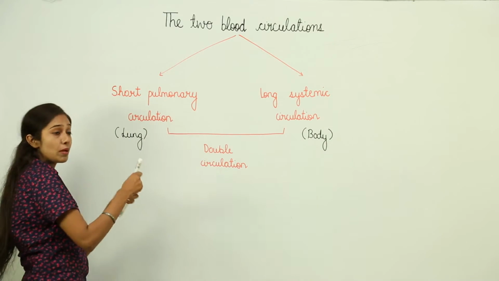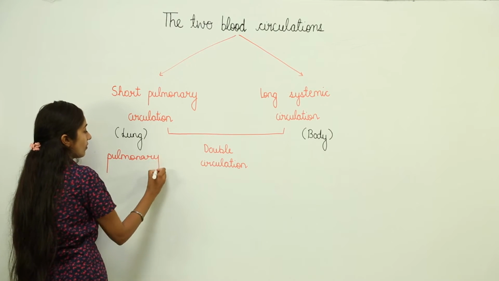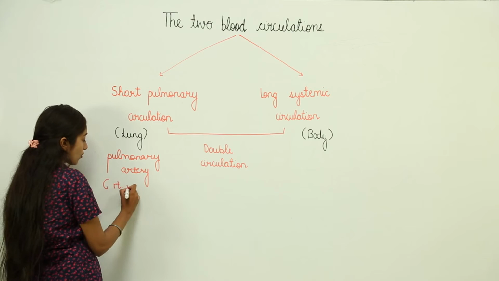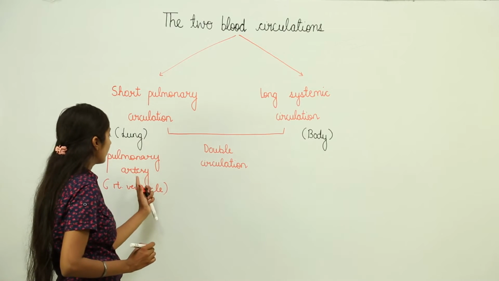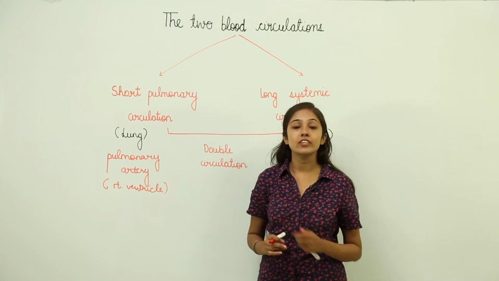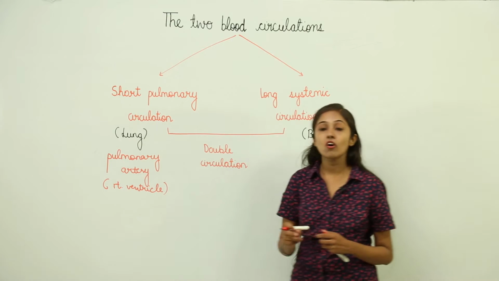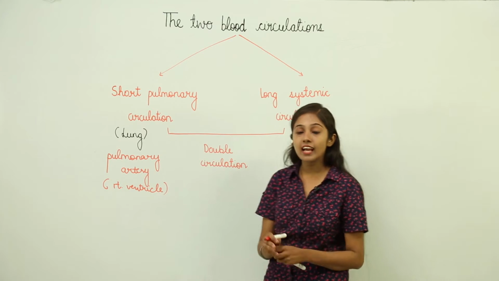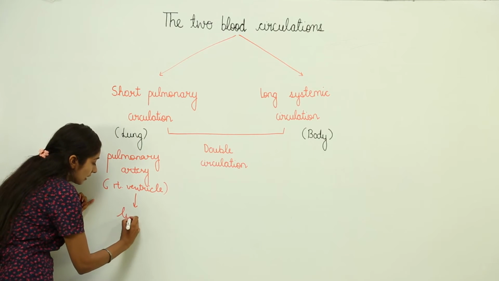Just remember, you have to remember this, it begins from the pulmonary artery, from where? From the right ventricle, right? Now I told you that arteries generally carry oxygenated blood, right? But the pulmonary artery is the artery that is going to carry deoxygenated blood. So this pulmonary artery is going to carry deoxygenated blood from the right ventricle, and it is going to take that blood to the lungs.